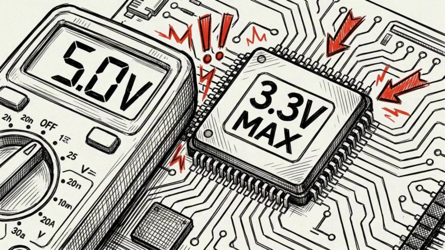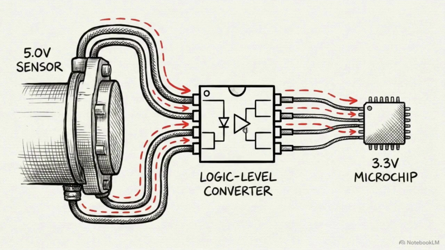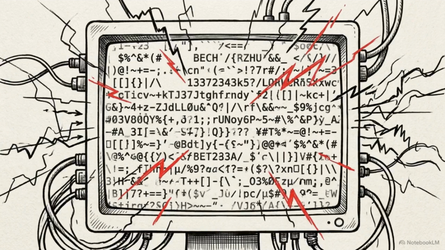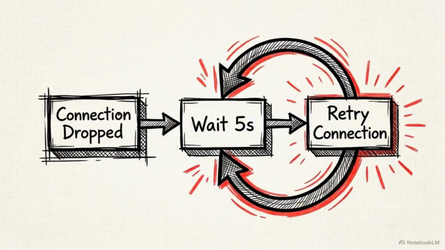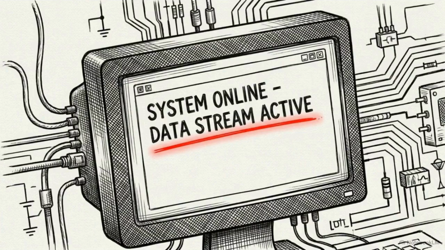If software cannot read the hardware, check your voltages. A 5-volt sensor communicating with a 3.3-volt board requires a physical logic level converter between them. If your incoming ASCII text looks like scrambled garbage characters, you are dealing with electromagnetic interference. Replace your standard wiring with shielded cables to block the ambient noise. And to handle unexpected network drops, program watchdog timers and retry loops into your Python script. This forces the system to automatically attempt reconnection rather than simply crashing out.